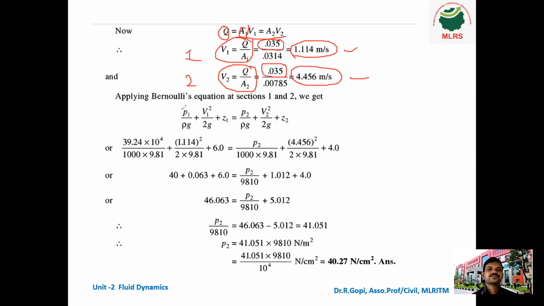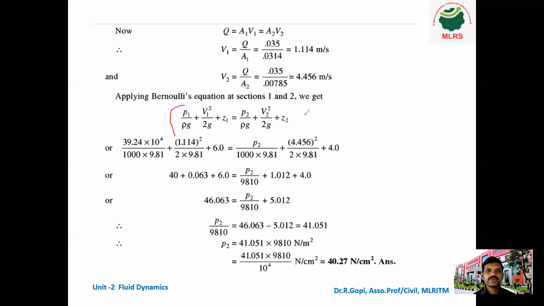Now applying Bernoulli's equation. What is Bernoulli's equation? P1 by rho g plus V1 square by 2g plus Z1 equal to constant. This is for a uniform section, but here the section is non-uniform, so we have to equate both total heads. That means the section 1 total head and the section 2 total head are the same. So now we equate P1 by rho g plus V1 square by 2g plus Z1. This is for section 1.